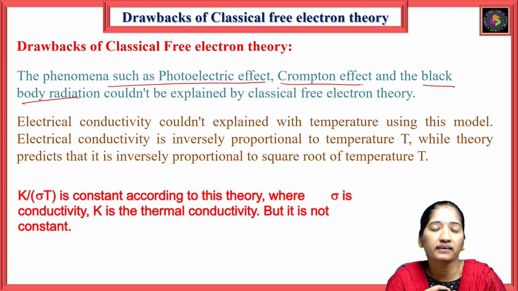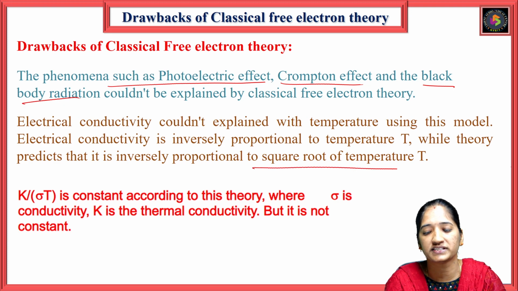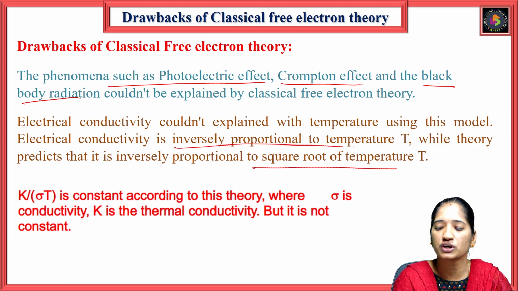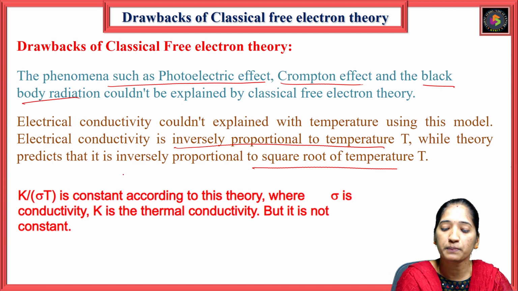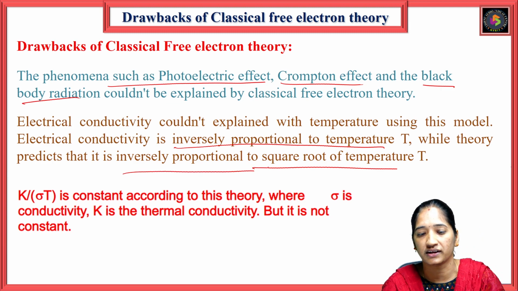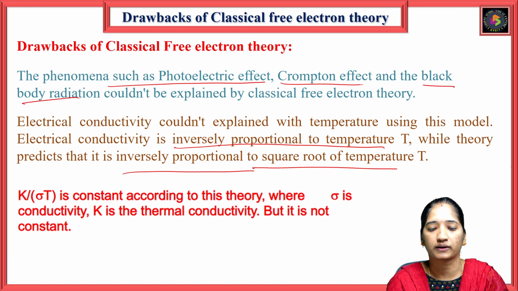Actually, the electrical conductivity is inversely proportional to the temperature, while what we derived from this theory is that it is inversely proportional to the square root of the temperature. So this is one of the drawbacks.